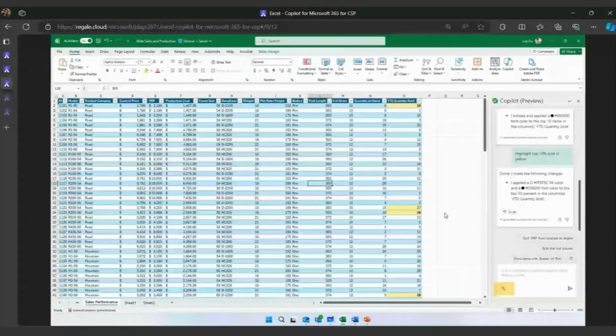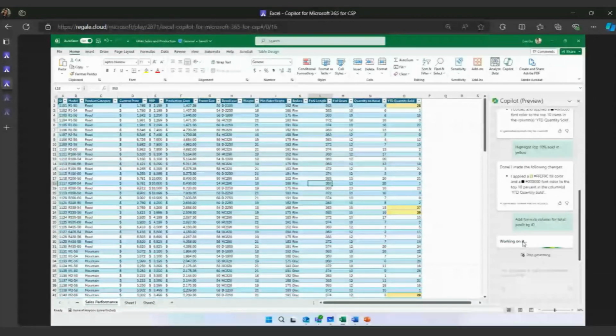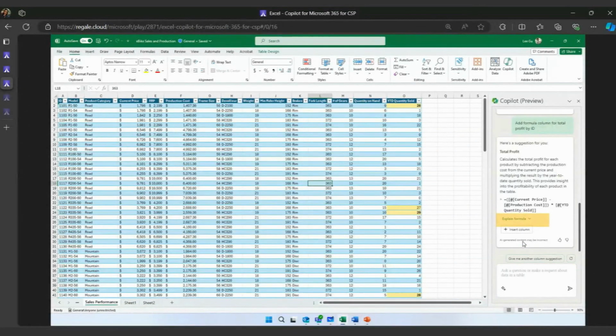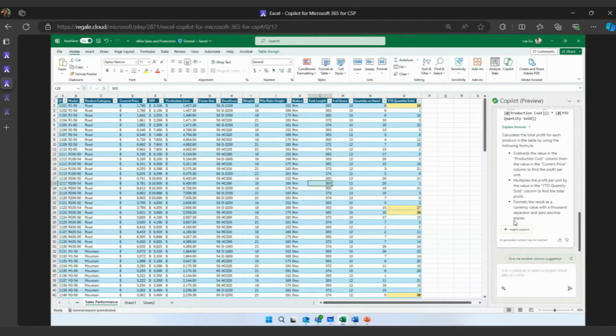Now I'm going to ask it to add a formula for me. Excel is quite challenging sometimes, especially when you don't know all of the Excel formulas, and there's a million formulas, right? We're never going to know all of it. Now imagine if you need to do something and you don't know what the actual formula is, you would then ask Copilot to assist you. So we wanted a formula. Now Copilot is explaining the formula to us, and it's explaining what the formula is actually used for.